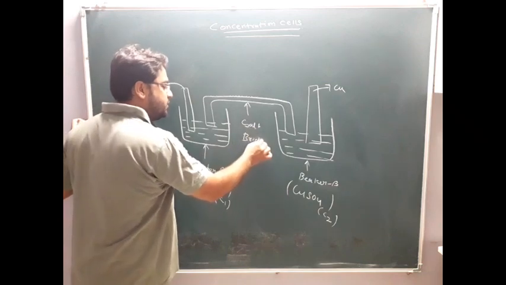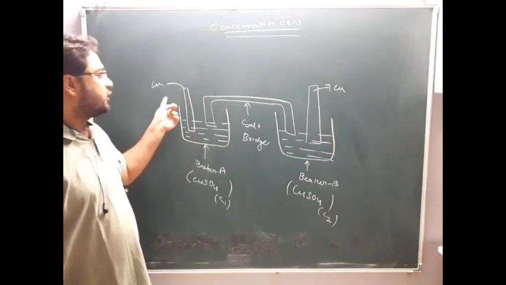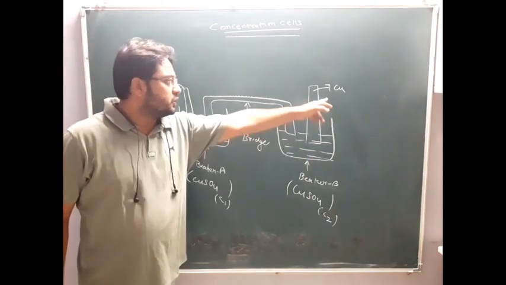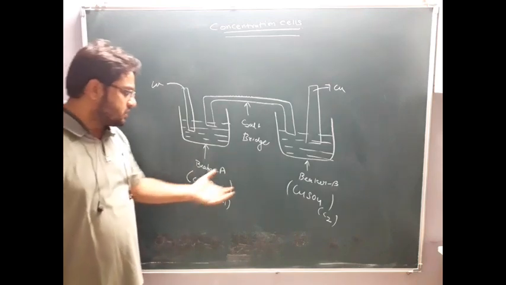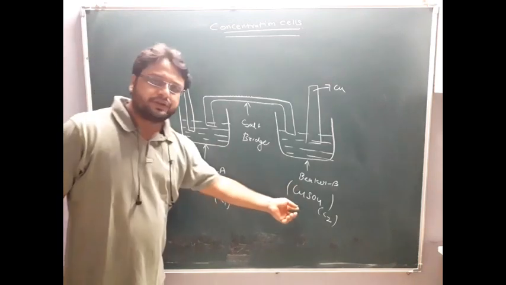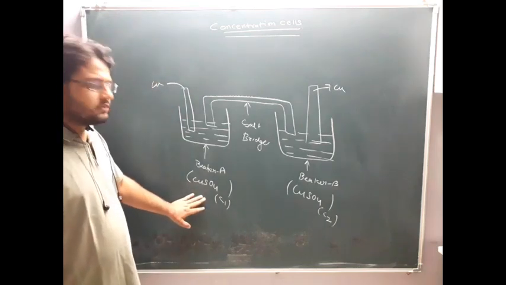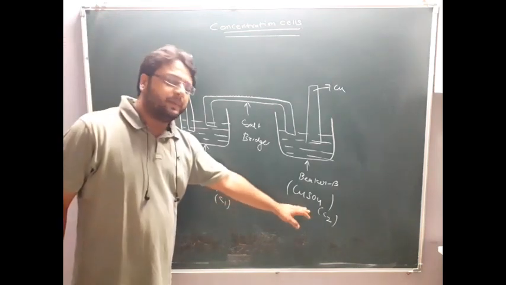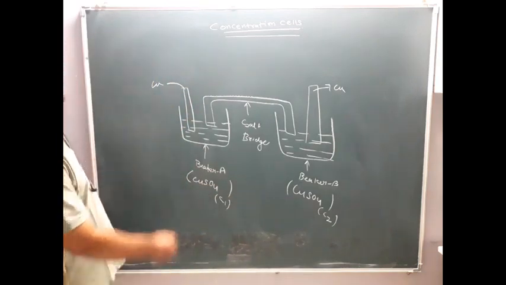So what did you understand by the concentration cell? Concentration cells are cells in which the electrodes are the same. See, here also the electrode is copper, here also the electrode is copper. And the electrolyte is also the same, but of different concentration. Here the concentration will be different. Here if it is 0.1 molar, then here it will be nearly 0.2 molar, or vice versa. Clear?